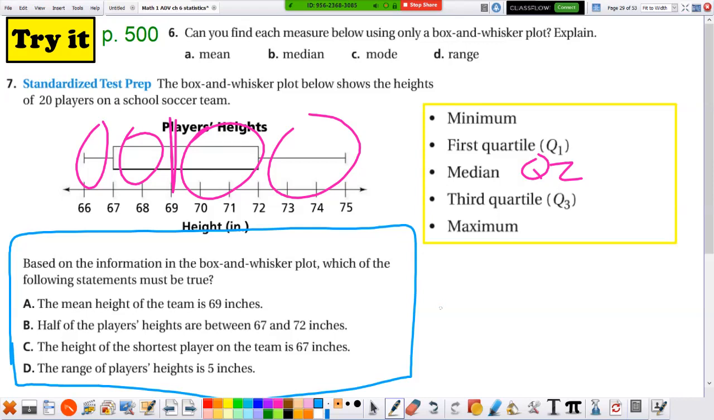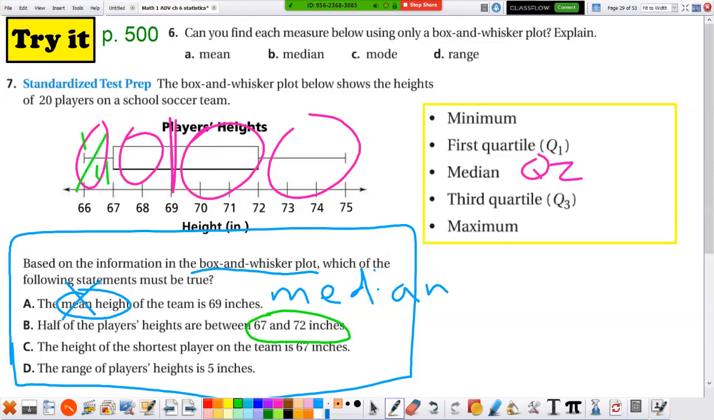Okay, so for these, let's look at the first one. The mean height is 69. Wait, we can't do mean. Box and whisker only works with medians, right? It only just looks at the middle numbers. Okay, next clue. Half of the players are between 67 and 72. Well, let's see. Remember, each little quartile is 1/4 of the players. 1/4, 1/4, 1/4. So are half the players between 67 and 72? Actually, that's true. This is half the people.